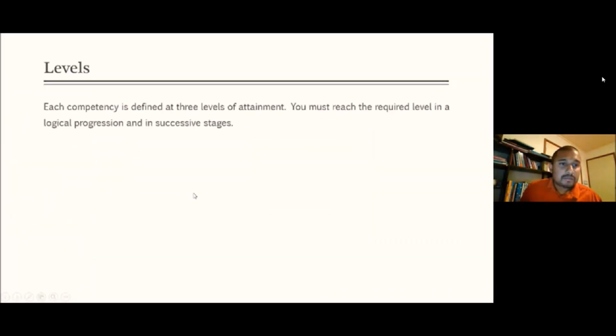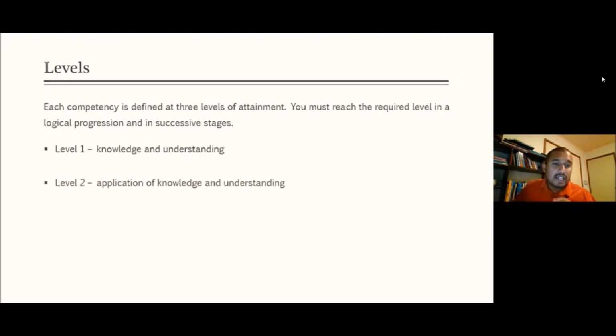Now, each competency is defined at 3 levels of attainment. You must reach the required level in a logical progression and in successive stages. Level 1 means knowledge and understanding. You should have some knowledge and understanding. Level 2 means you should be able to put that knowledge into application, that means you should be able to do that work. Level 3 means you should be able to give advice to a client, and that advice should be very well reasoned and have depth of knowledge.